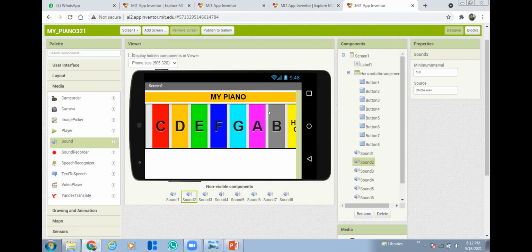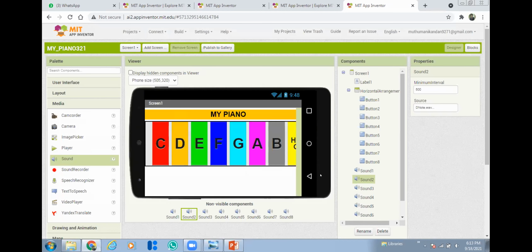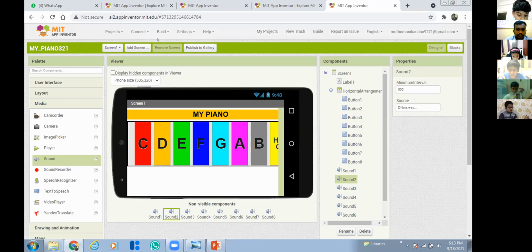So now students, everything is done, right? What's the next step we have to do? Anyone? Is the app done? Sir, then we should add this sound in each. Yeah, we added sound, right? Okay, then we need to program it using the blocks option. Yes, you have to do the programming.